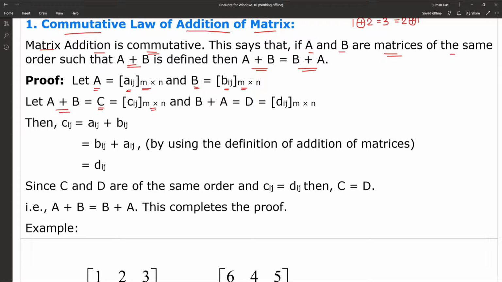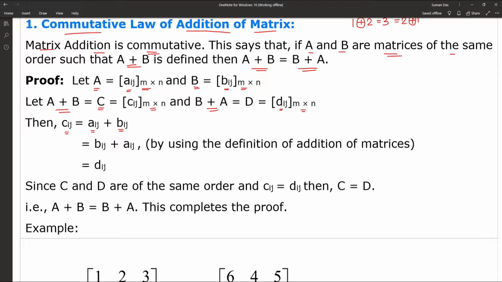And suppose B plus A. Now B and A are of the same order, m cross n. So the resultant matrix Dij is also of the same order, m cross n. Then Cij is equal to Aij plus Bij.